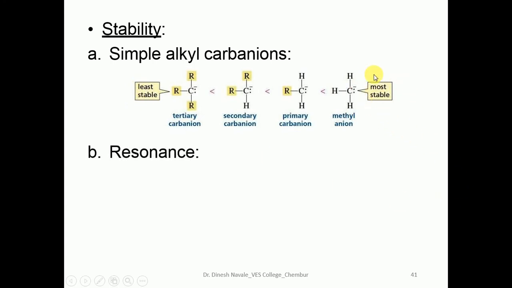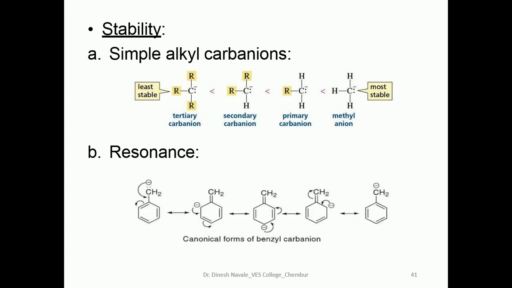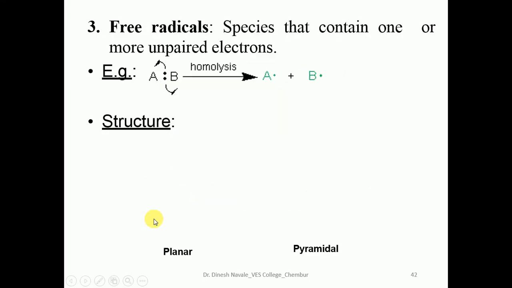If the carbanion is benzylic or allylic, it can be stabilized by resonance structures. Another example is the free radical. Free radicals are species that contain one or more unpaired electrons. They can be formed by homolytic cleavage or homolysis.